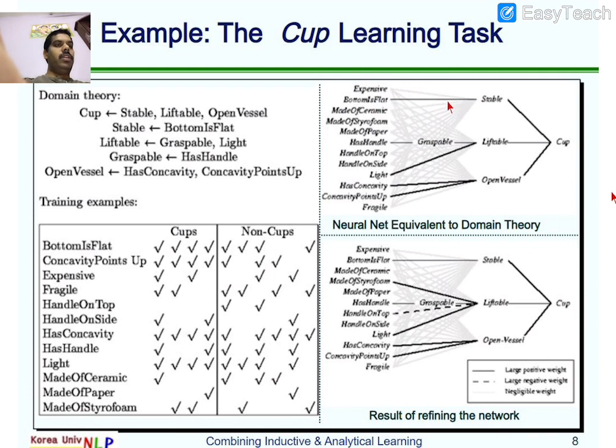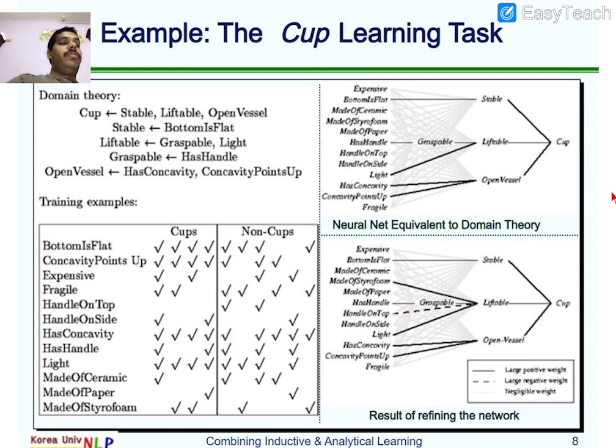If you observe carefully, there are some dark lines, some dotted lines, and some light-weight lines. Liftable is the property which has handle and light, and open vessel has concavity and concavity points.